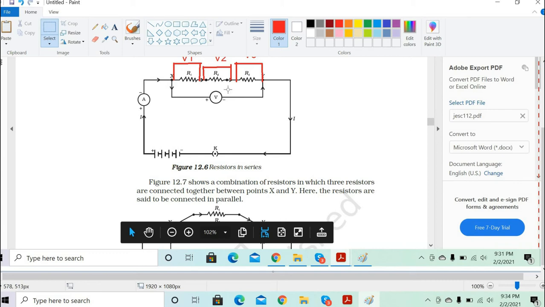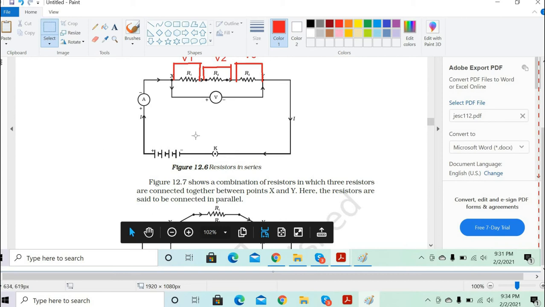Then there is a voltmeter connected from X to Y, across the three resistances R1, R2 and R3, in parallel to all three. After that there is a wire which goes back to the key, and then from the key to the negative terminal of the battery. Clear?